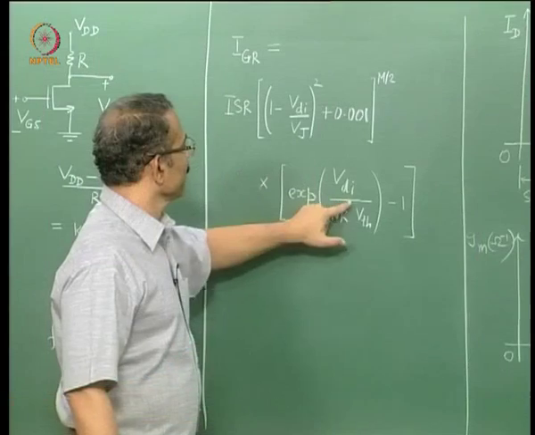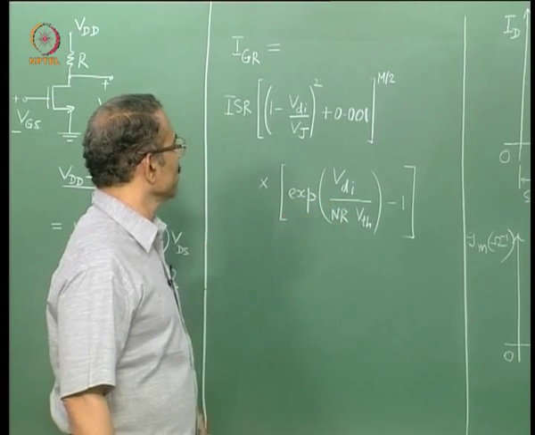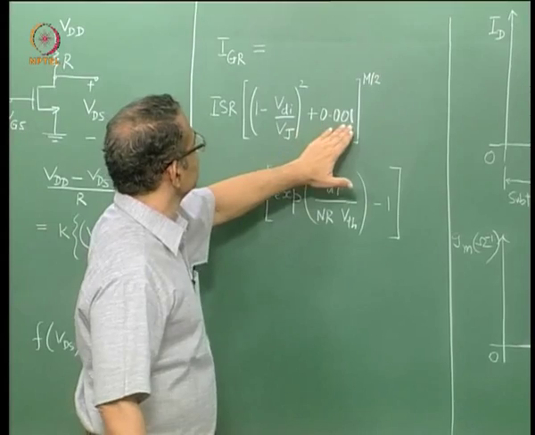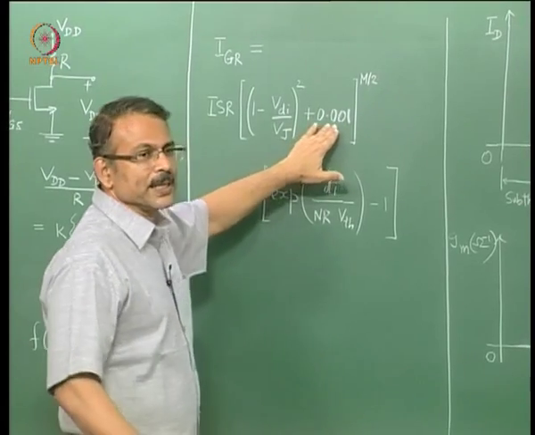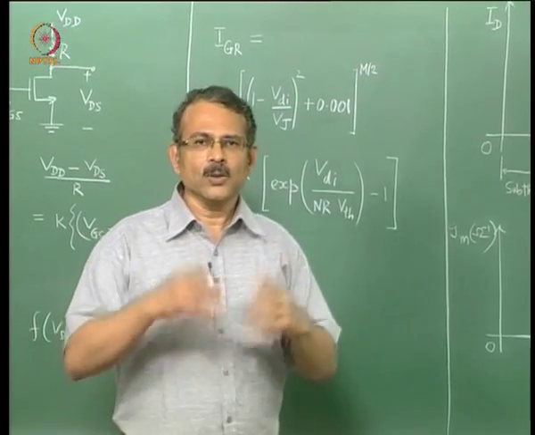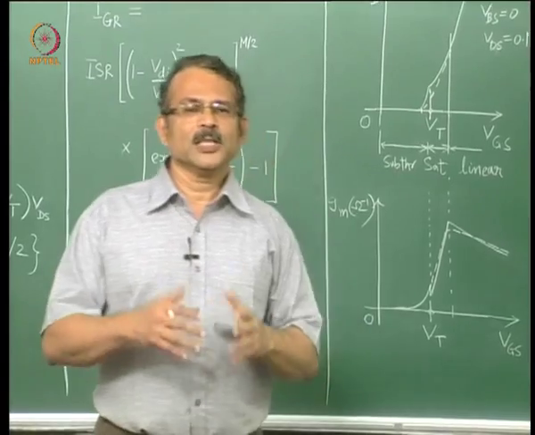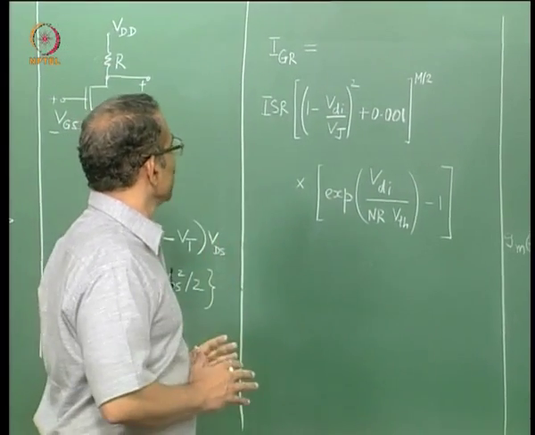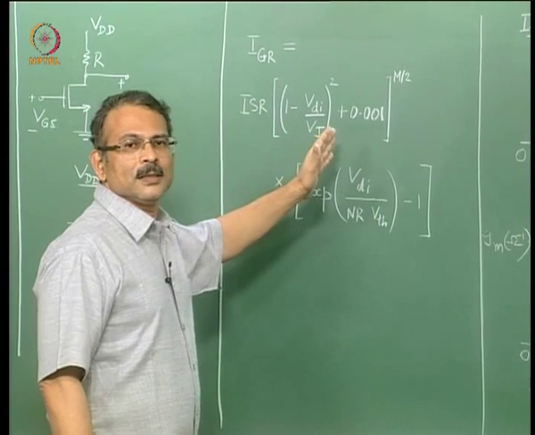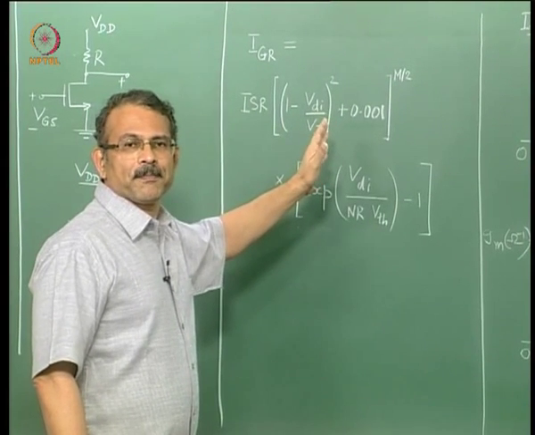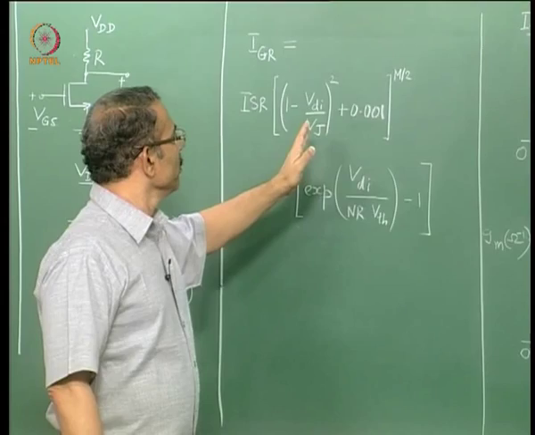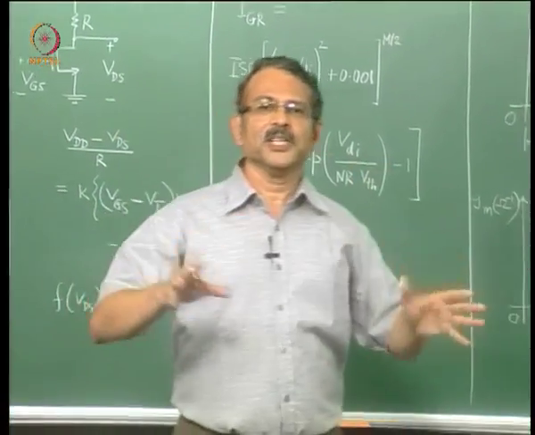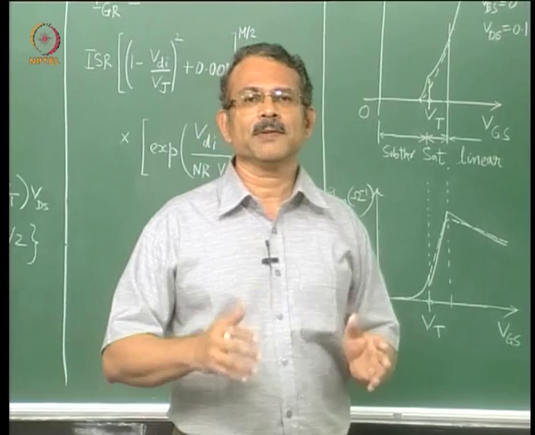This is an ideality factor. This is thermal voltage. Now this factor has been introduced to improve convergence properties. We will not discuss how the convergence properties are improved. We will just point out how the demands of circuit simulation impose certain restrictions in the type of model equation or introduce certain features in the type of equation of a compact model.